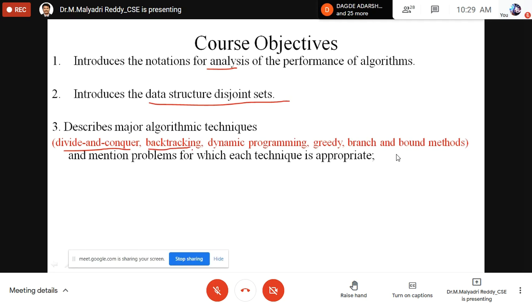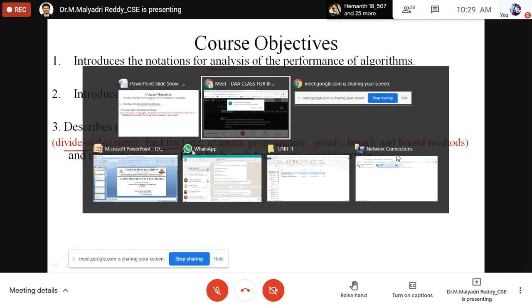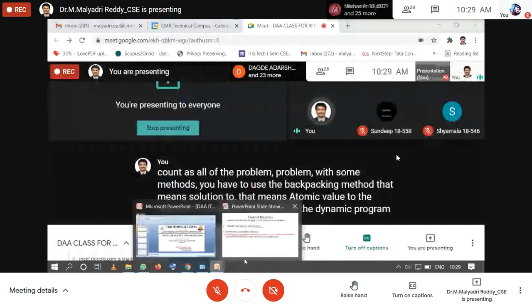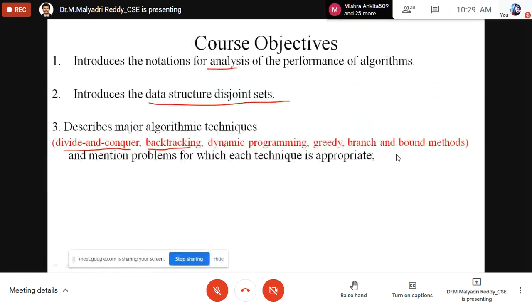Dynamic programming is based on optimality. We use the greedy method based on feasible solutions. Branch and bound: when more than one solution is available, we have to use branch and bound. Which one is the best, based on minimum cost or optimal cost? This is one more objective.